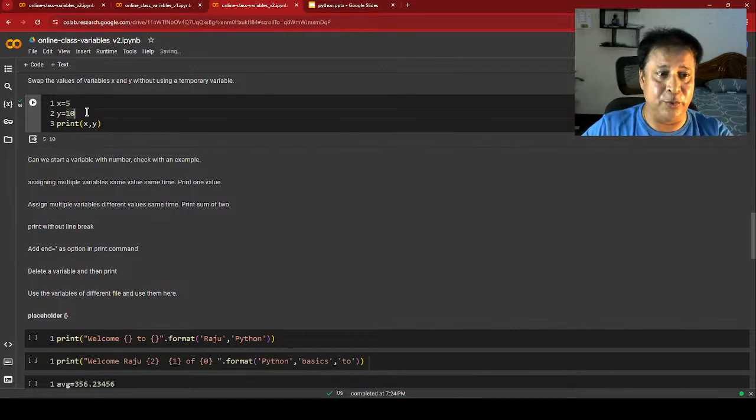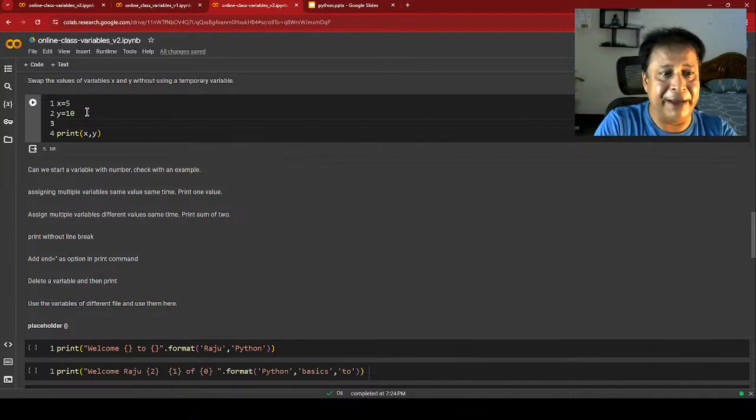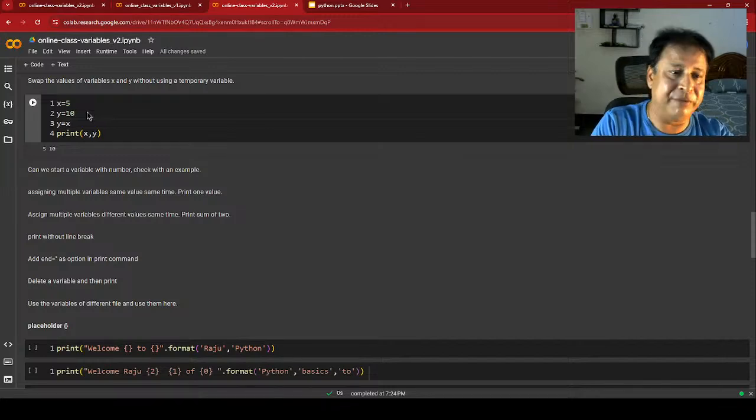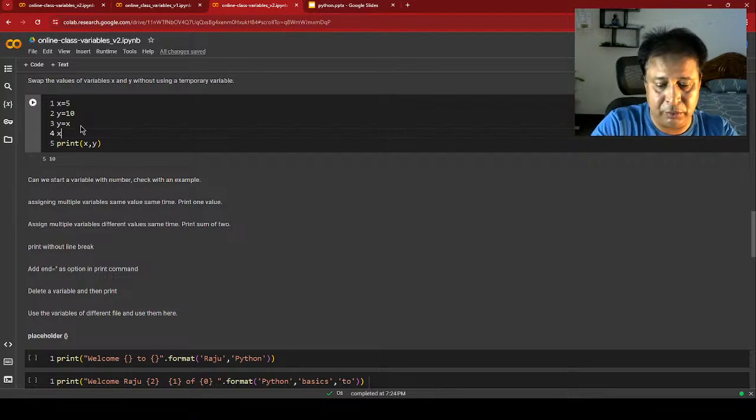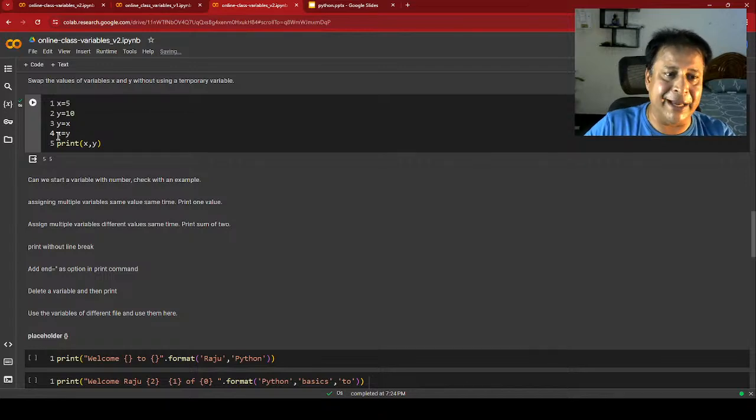So usually what I do, because if I say y equal to x, then the y value is lost. How will I transfer the x value to y, and the y value 10 to x? So that is the problem. If I write y equal to x, fine, y will take the value of 5. But then when I write x equal to y, that time both the values will be 10. Now let's run this and see once. You can see both are 5, 5 it has taken, because y equal to x means y became 5. Then x equal to y, the new value of y is 5. So this way I cannot do.